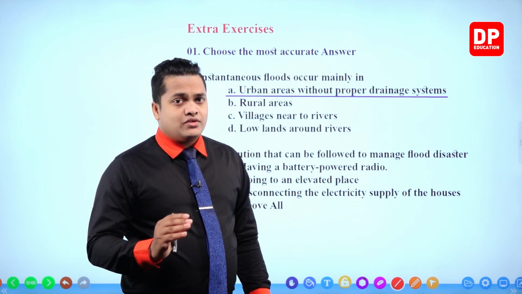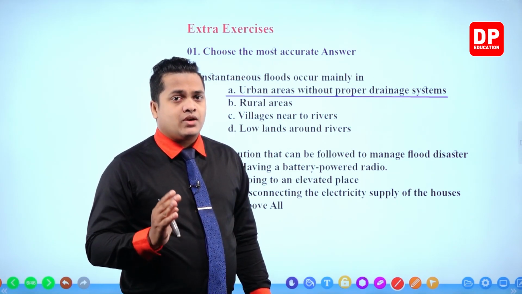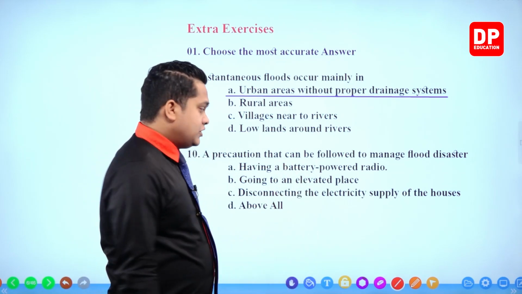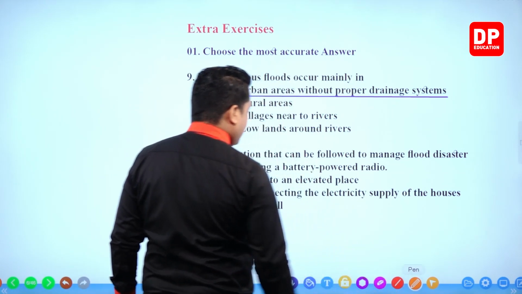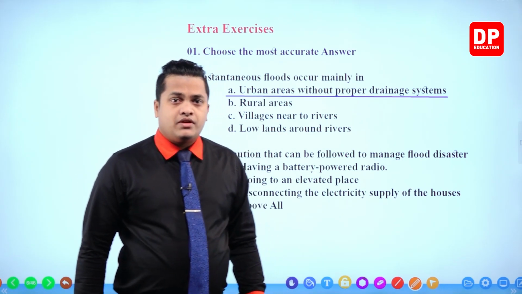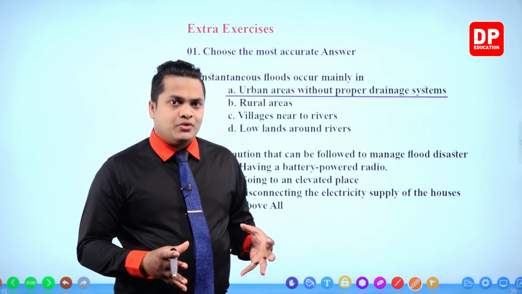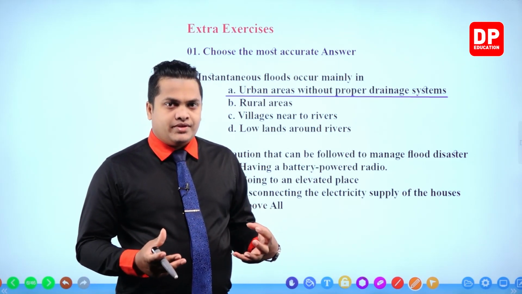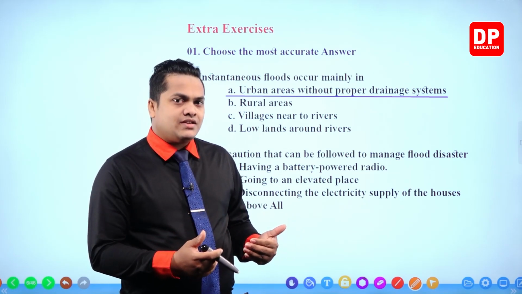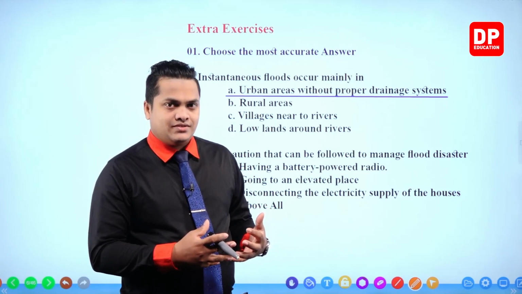To listen to those authorities, we need a communication device, and a radio is a communication device. So this answer would be correct, because having a battery powered radio will help you get guides from the government. So it will help to manage the flood disaster to a certain extent.